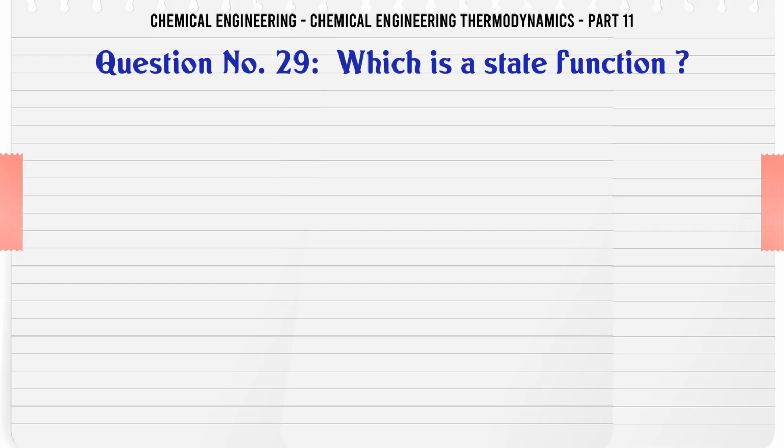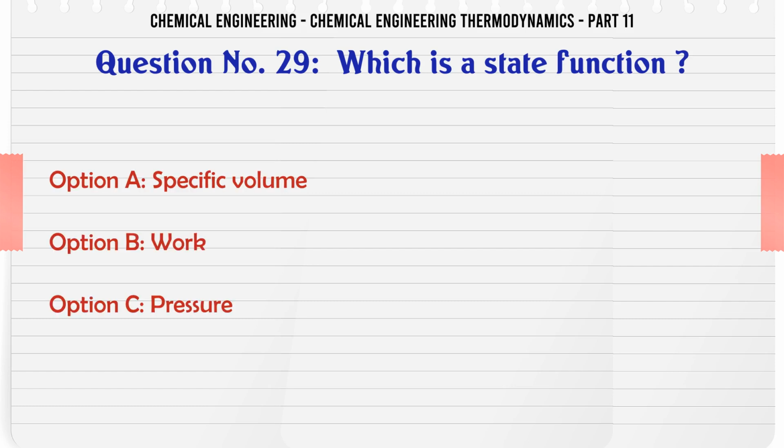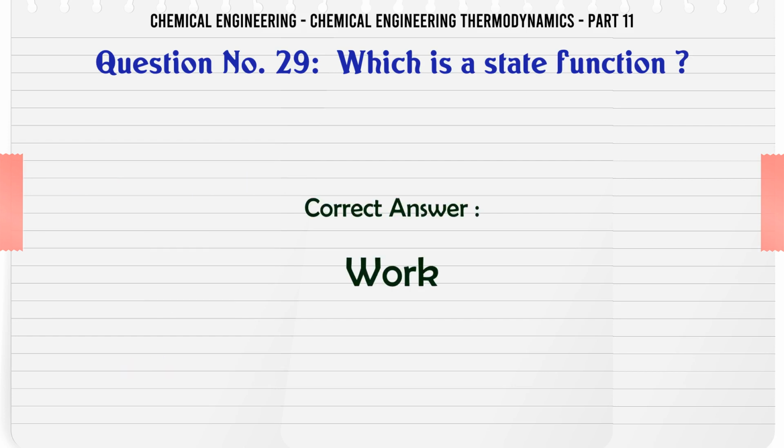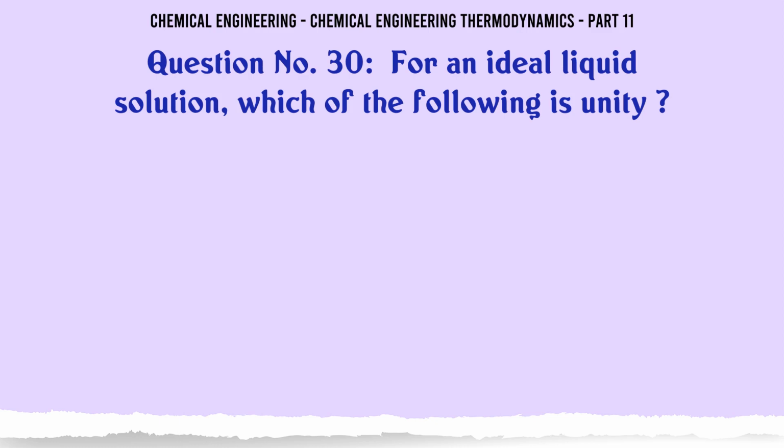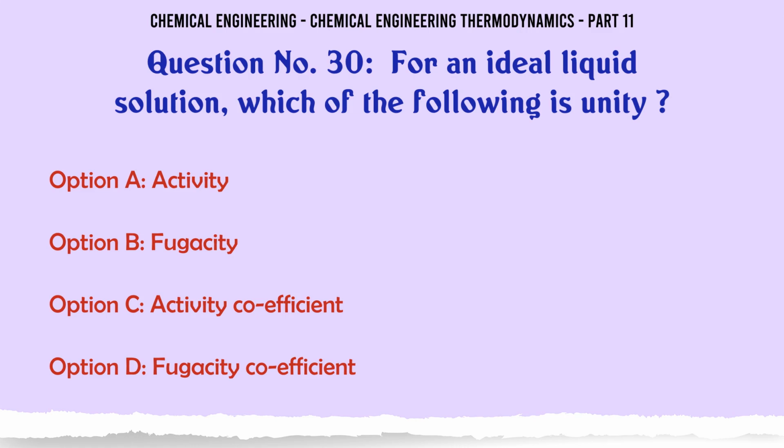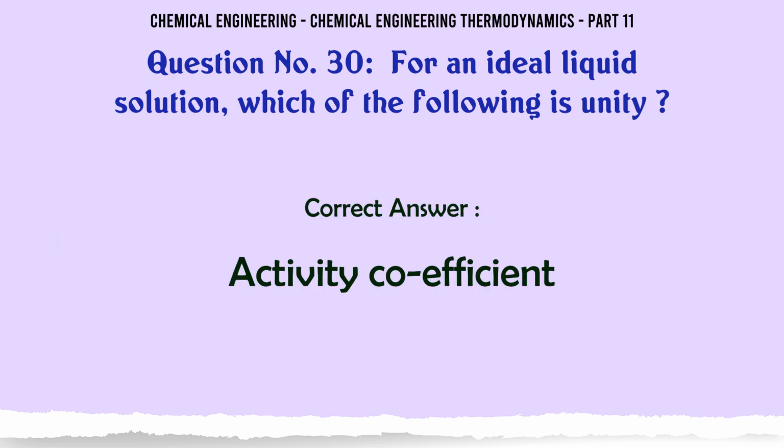Which is a state function? A specific volume, B work, C pressure, D temperature. The correct answer is work. For an ideal liquid solution, which of the following is unity? A activity, B fugacity, C activity coefficient, D fugacity coefficient. The correct answer is activity coefficient.